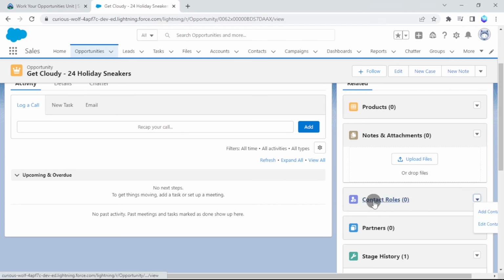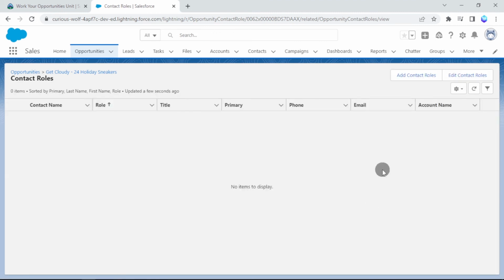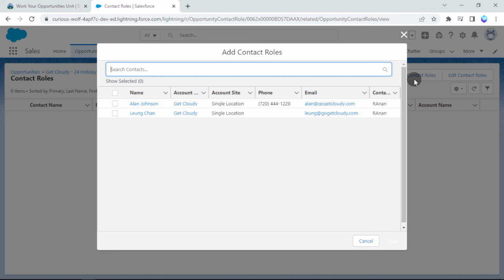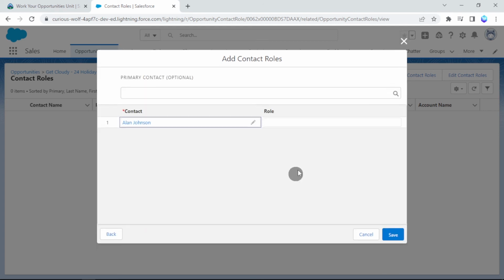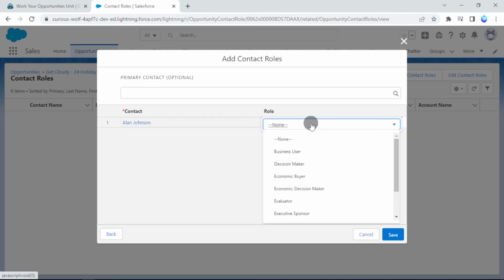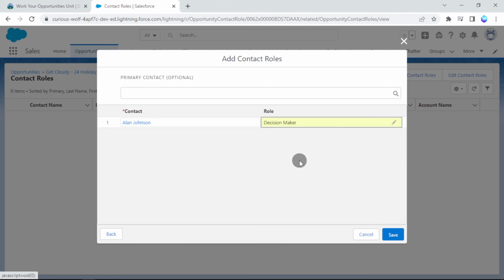So next we have to create contact roles, right? For that, click add contact roles. Select Alan Johnson's name and then choose next. Near Alan Johnson, you can see the role. Choose the role as decision maker and then click save.